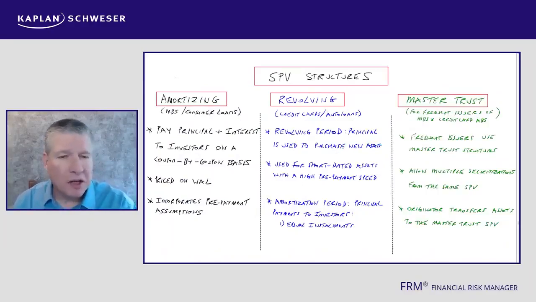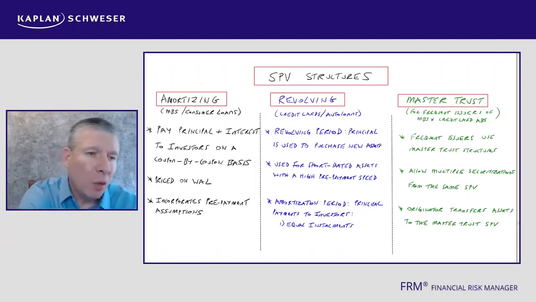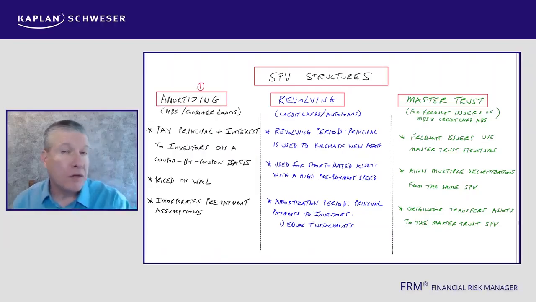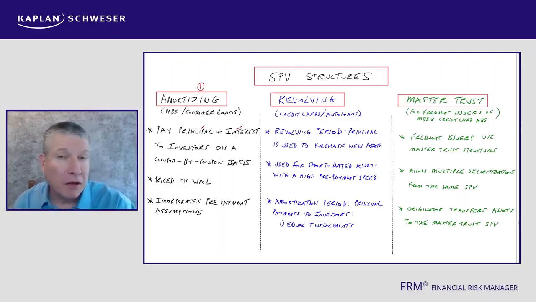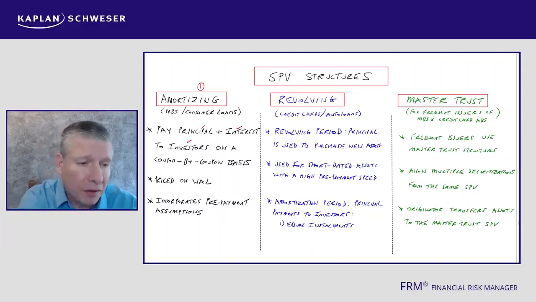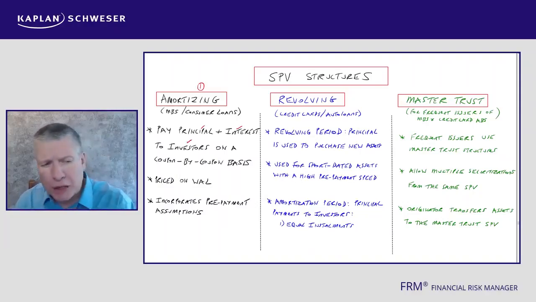What I've got for you here is just an overview of the three structures mentioned in the text. Number one, firstly, amortizing, which fits with the mortgage-backed securities and consumer loans type structures. Now, in the traditional mortgage-backed security, the borrower, of course, pays the principal and interest, and those cash flows form the cash flow waterfall, which finally get through to investors in the coupons we pay them. So when it says a coupon by coupon basis, it means we're paying them their fixed coupons, whether you use senior tranche, mezzanine tranche, for example.